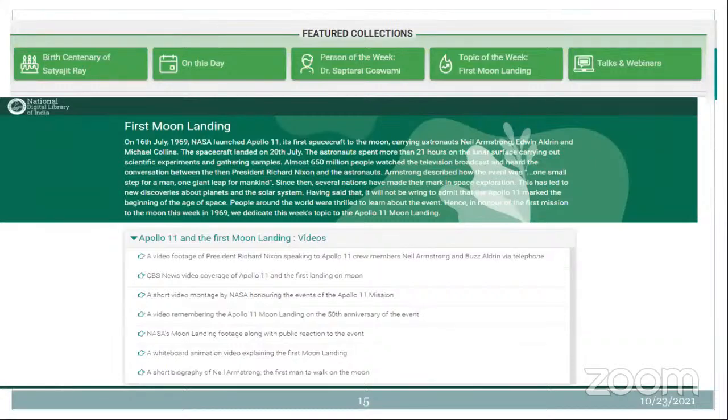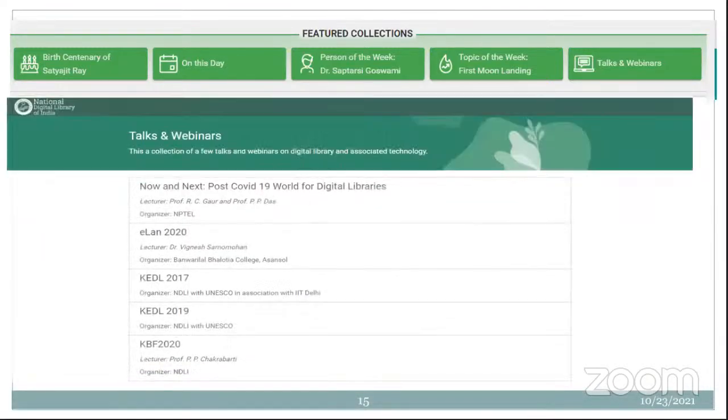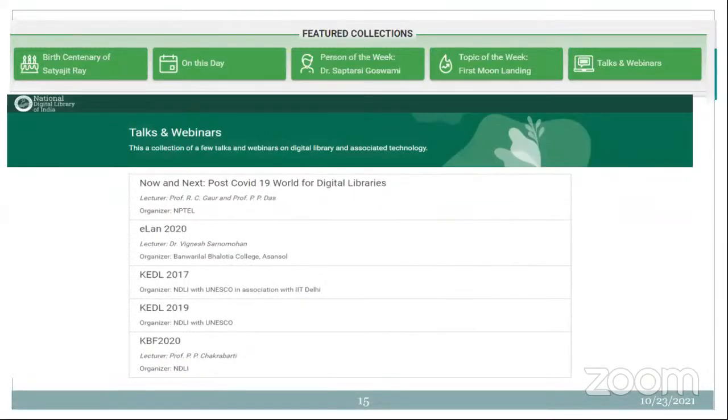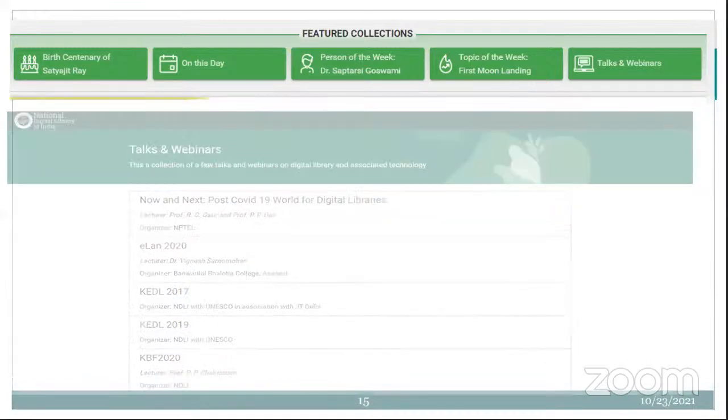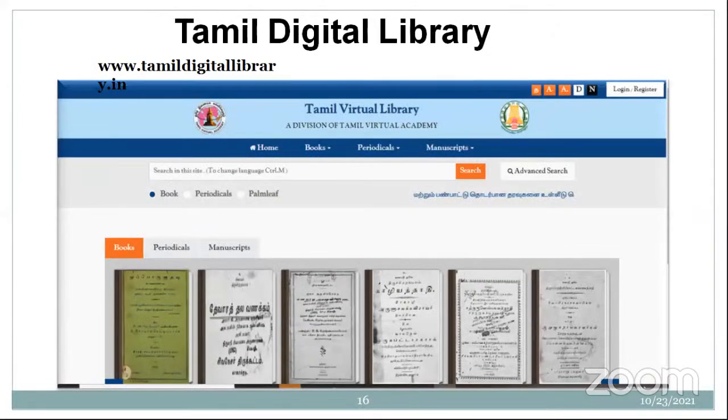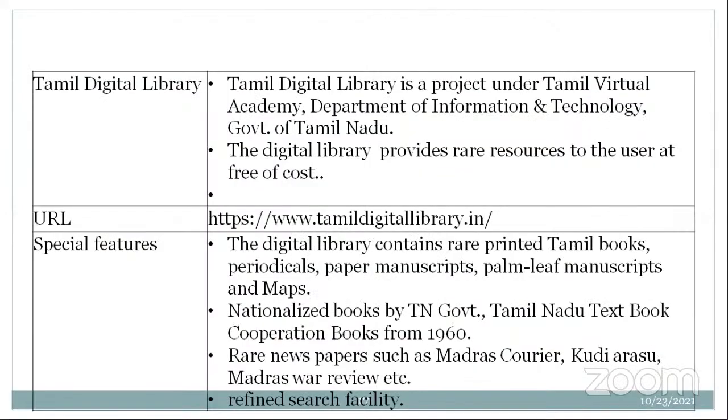That is possible here. And the talks and webinars happening with respect to NPTEL and all other learning content are also listed here. Through this you are able to access them. And other freely available sites, for example Tamil Digital Library. If I want to know about the ancient literature and classical literature, all these can be accessed through this platform called Tamil Digital Library.